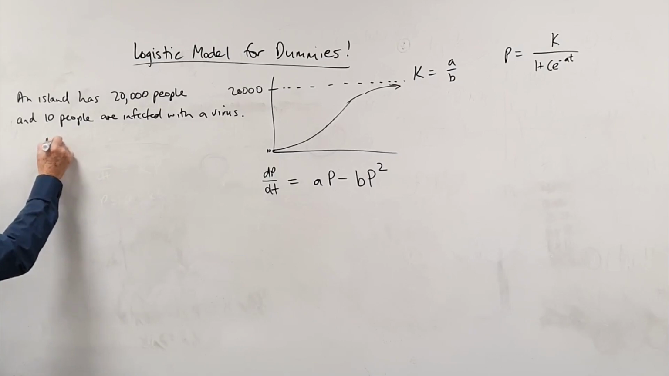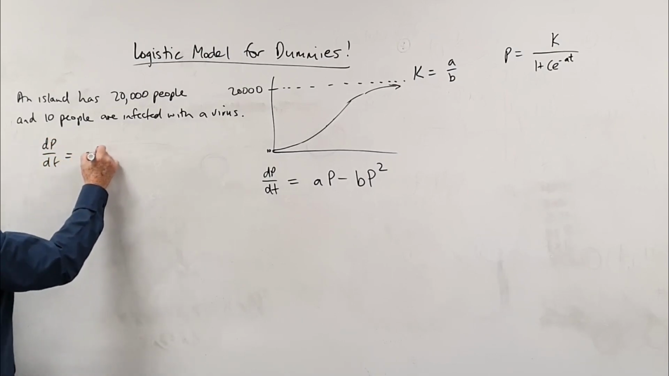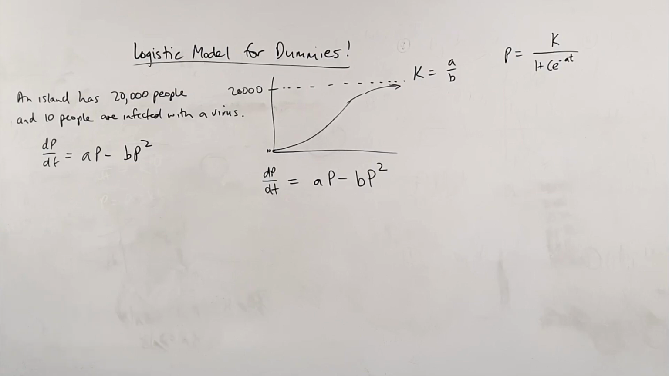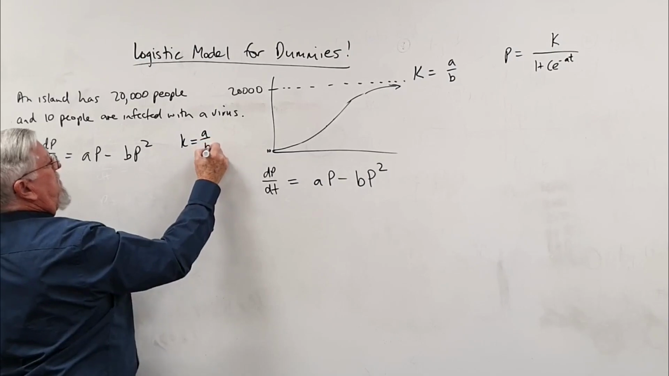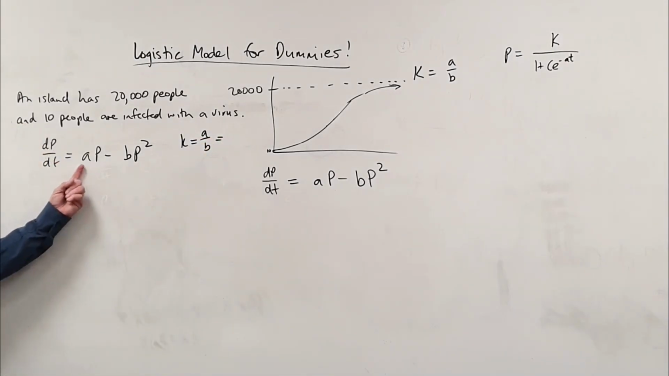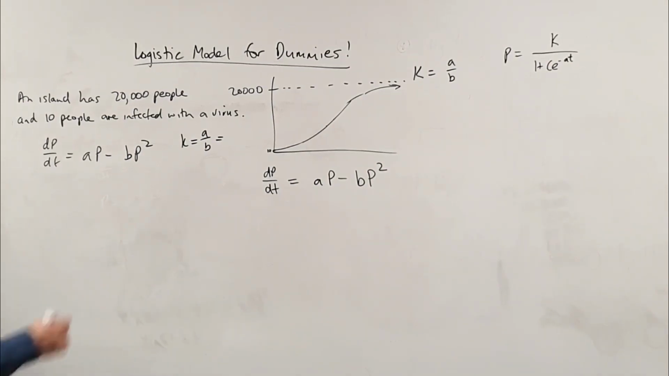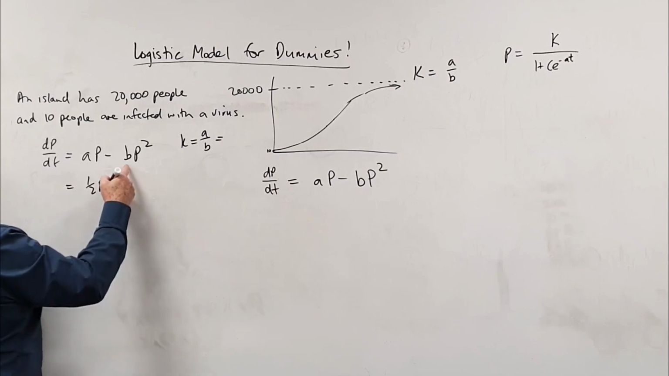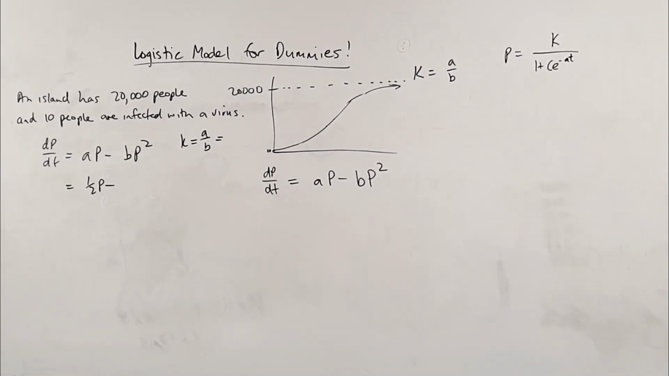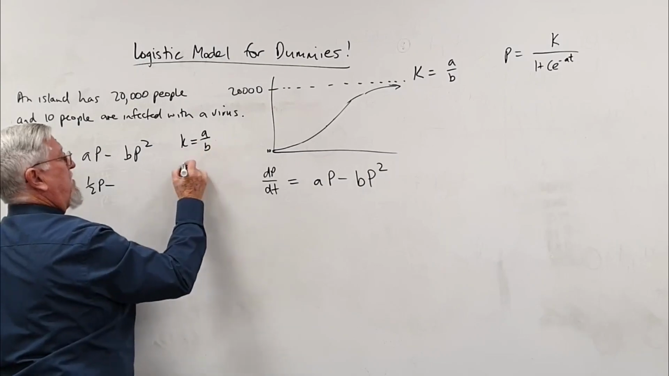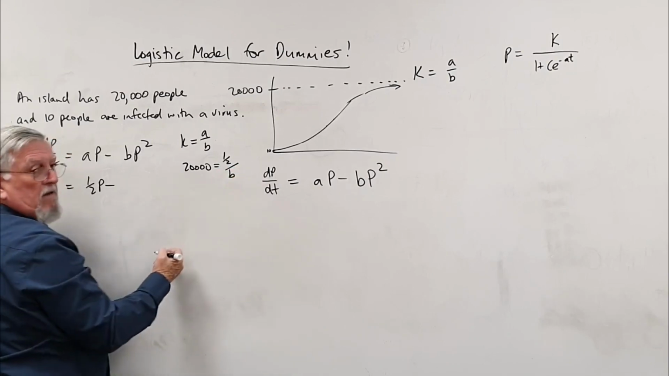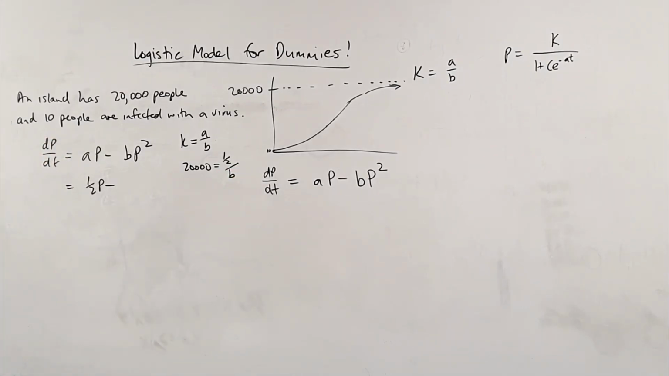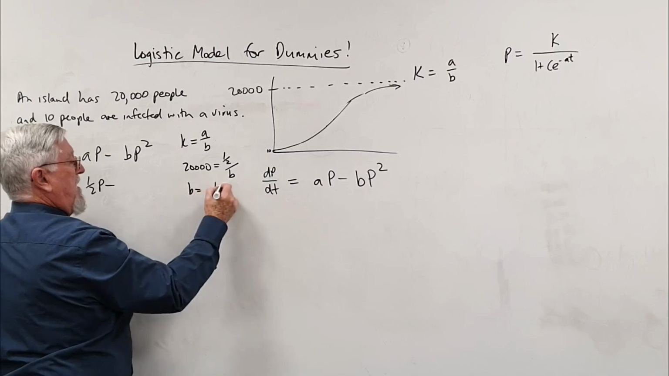So what do we got? The rate of change is going to be AP minus BP squared. But we know that K equals A over B. I started making up, this is a true situation. I just said to myself, I'll call A a half. What would B have to be? K is 20,000, A is a half on B. So B equals a half on 20,000.